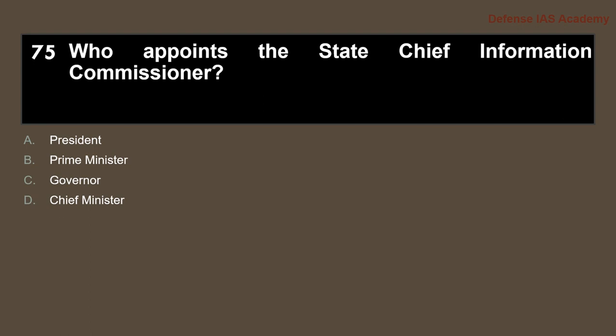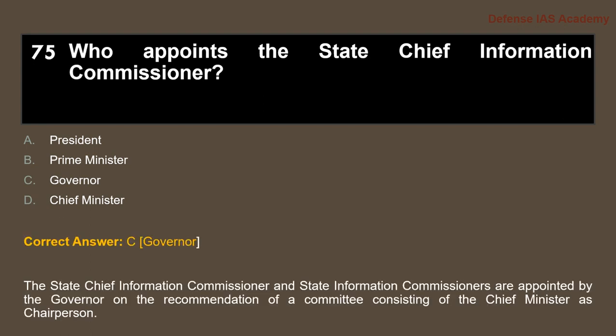Who appoints the State Chief Information Commissioner? Answer is option C, Governor. The State Chief Information Commissioner and the State Information Commissioners are appointed by the Governor on the recommendation of a committee consisting of the Chief Minister as chairperson.